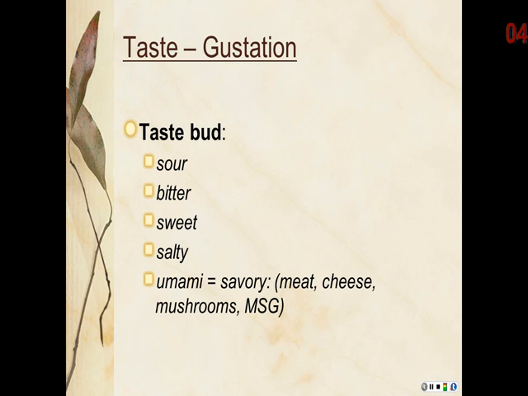Our sense of taste is also referred to as gustation. We have 4 primary types of taste receptors on the tongue: sour, bitter, sweet, and salty. The taste buds are the receptors for that specific taste and tend to be in greater concentrations on certain parts of the tongue. Our sweet taste buds are in greatest concentration on the anterior tip of the tongue, while salty and sour on the lateral aspects of the tongue. Different sources show slightly different locations of the salty and sour receptors. Bitter is on the posterior one-third of the tongue.